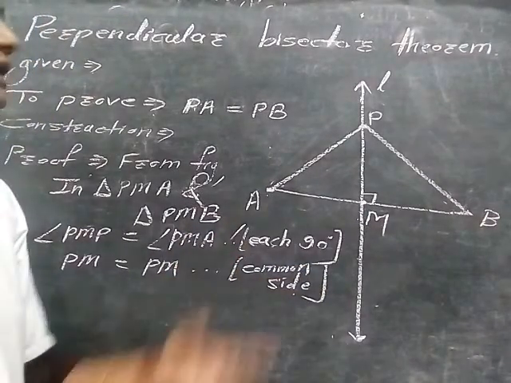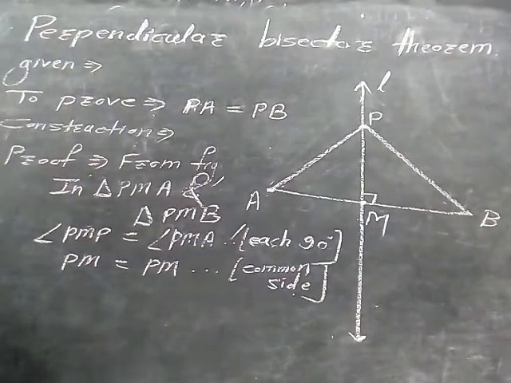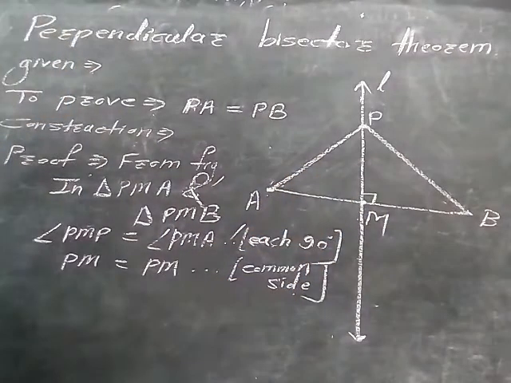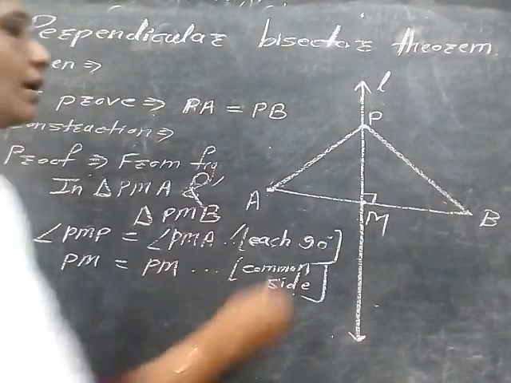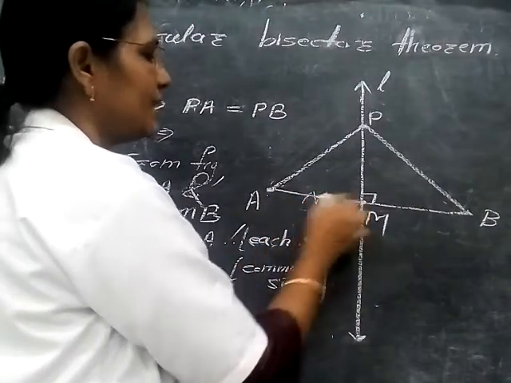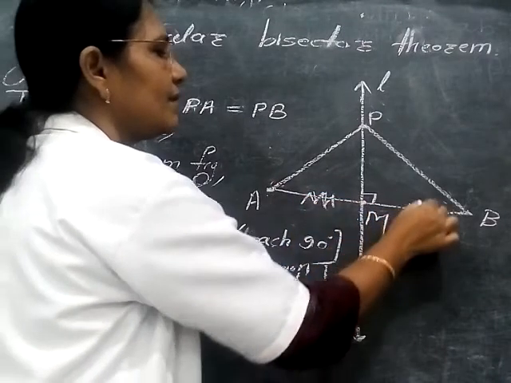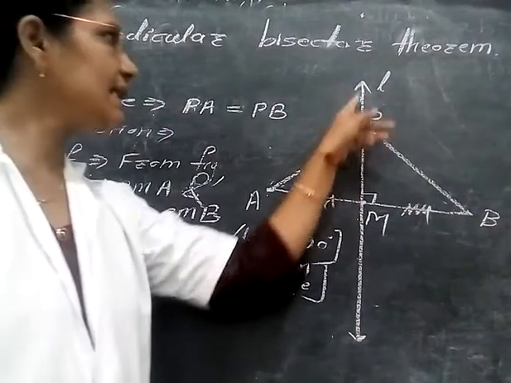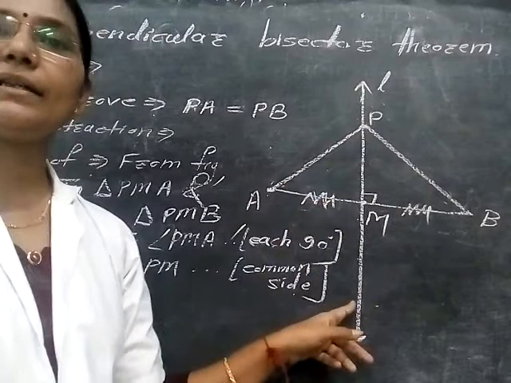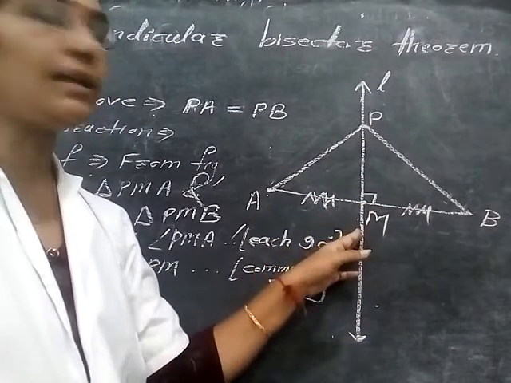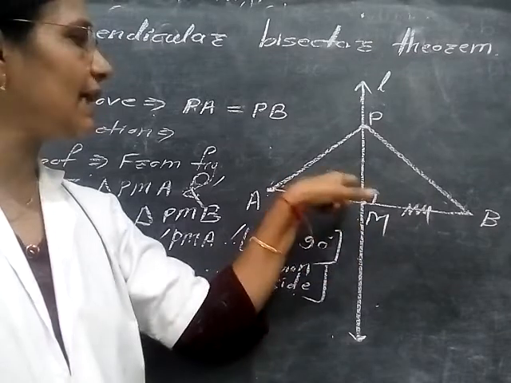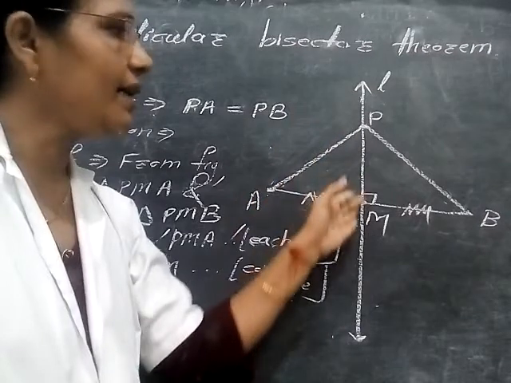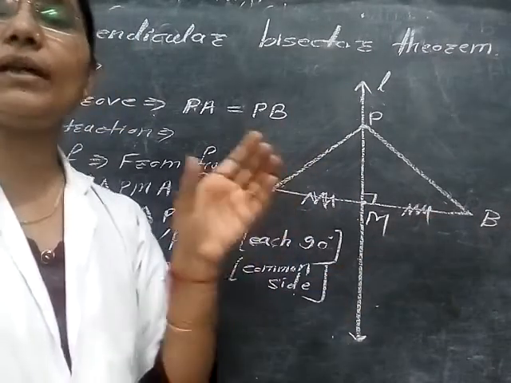Okay. Now what is the third part? That is for the congruence of these two triangles. AM is equal to MB. Why is AM equal to MB? Because L is the perpendicular bisector, and perpendicular means 90 degree angle, and bisector means this line L divides AB into two equal parts.